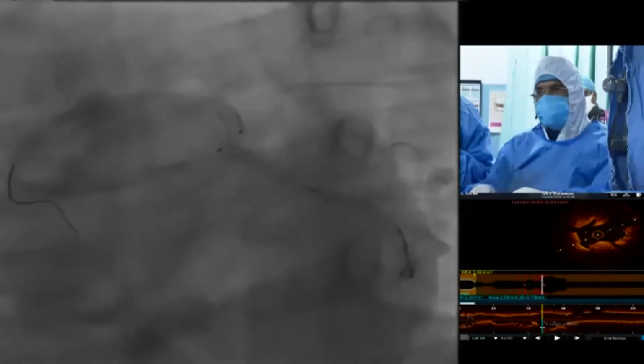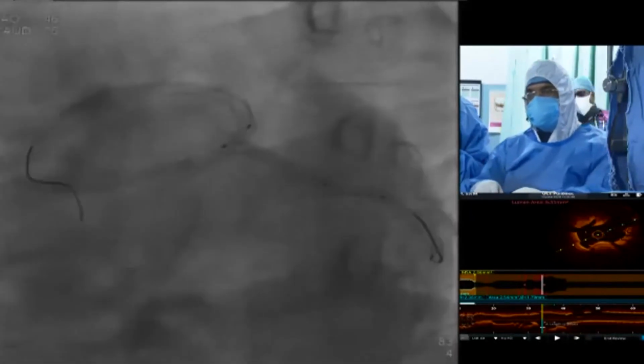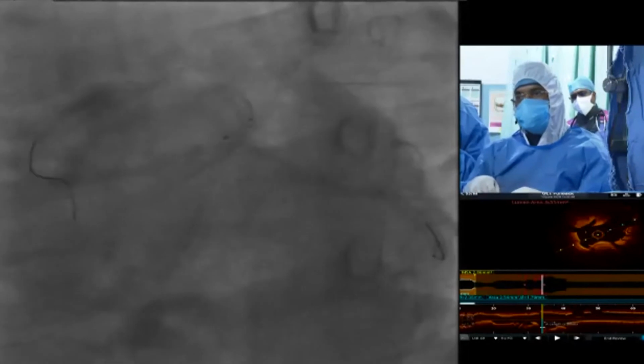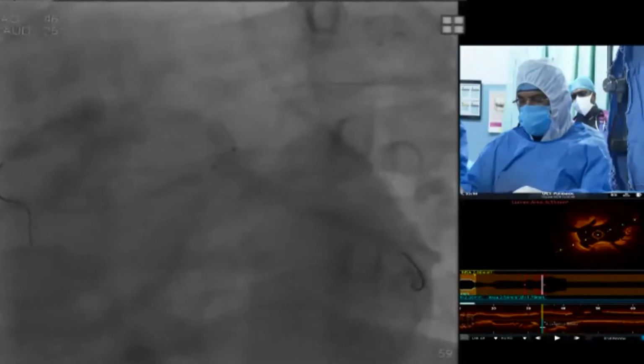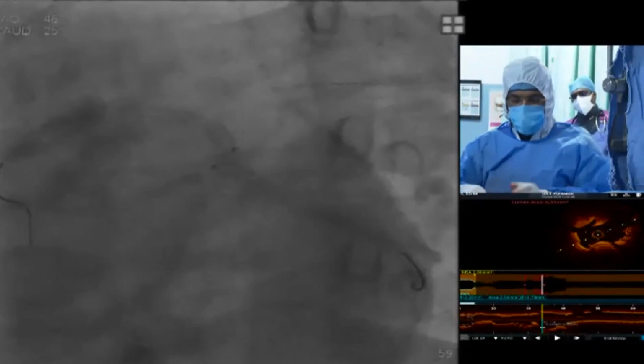And then if the imaging doesn't support a good result, then go back and try to optimize. But all these things, bringing the stent back to the left main, doing the POT, recrossing, doing a proper kiss at the end, and then doing imaging at the end is key.